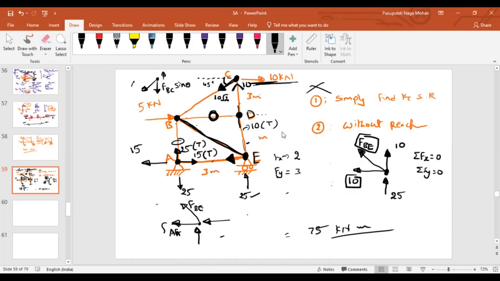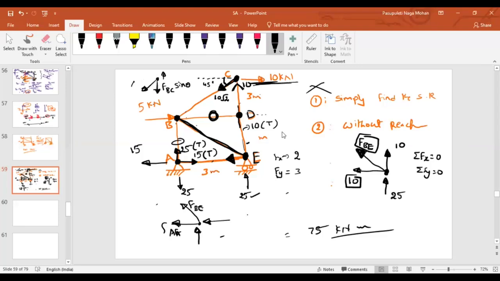If I represent a tensile force and resolve it along X, in which direction will it come? Will it come on the left or on the right? Sir, what did you say? Initially I have assumed it as a tensile force, isn't it? Now, if I resolve this component, in which direction will it come?